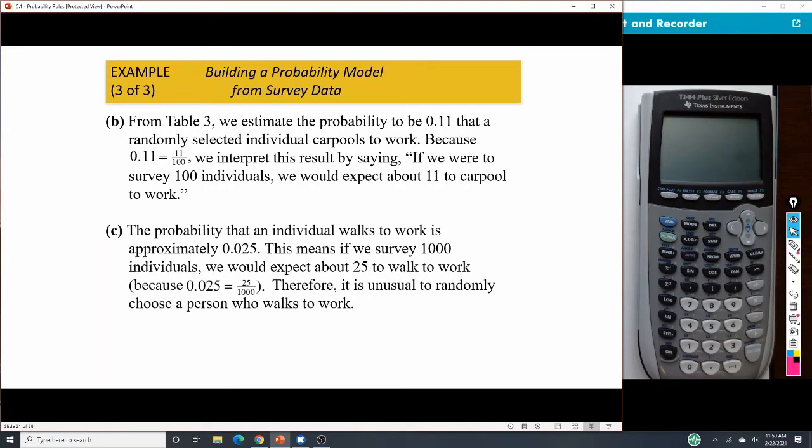All right. Then the other question asked, would it be unusual for an individual to walk to work? And so that probability was 0.025. And so it would be unusual because this is a very small number, okay? And so that's what we would call unusual.